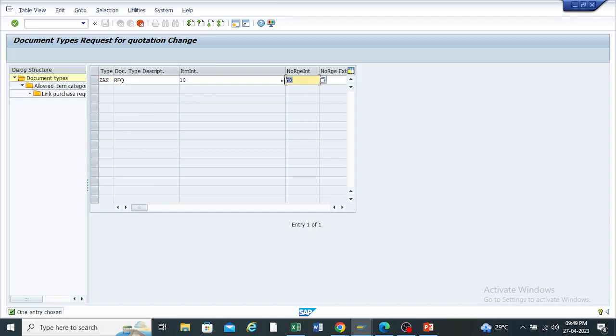In the same way, you can apply the number range here, or here is the standard field selection ANA. So you can create your own customized field selection as ZAN, whatever you want. Okay, just save this.